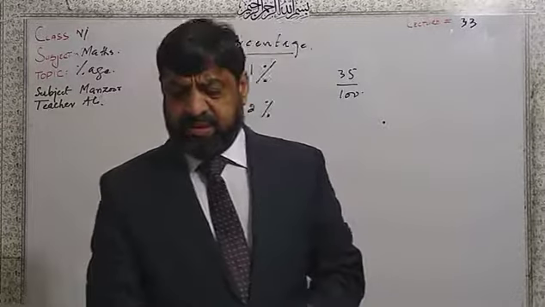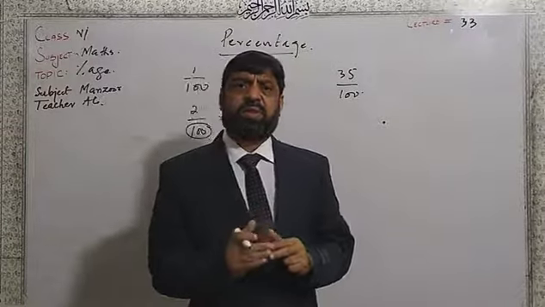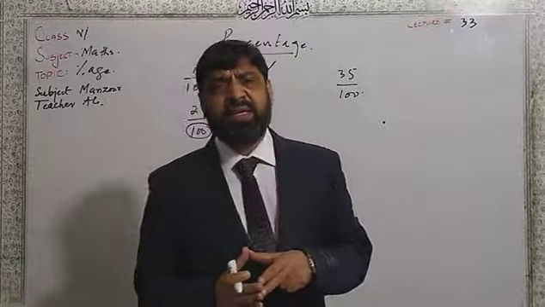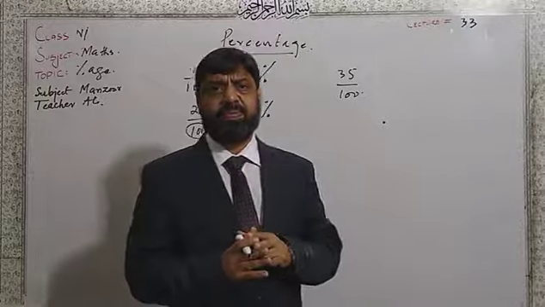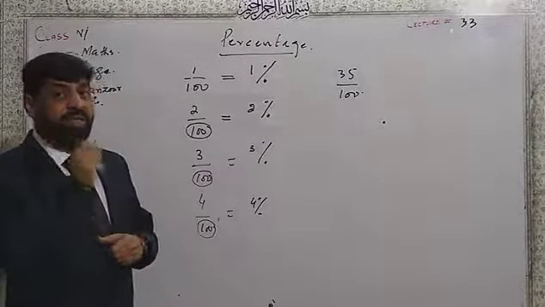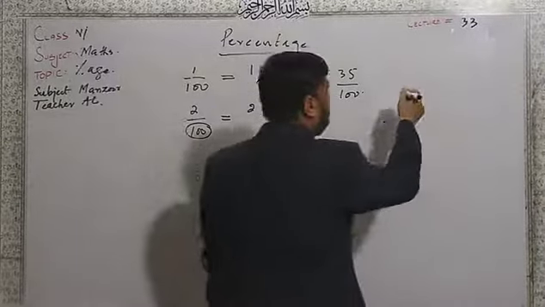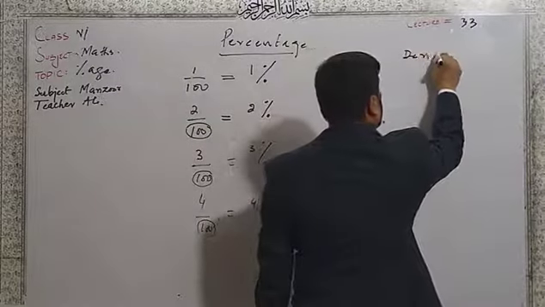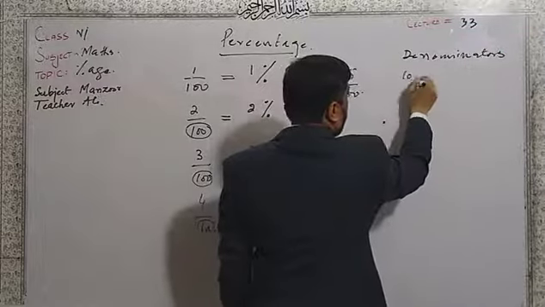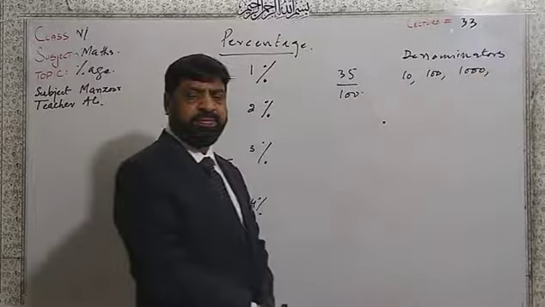Dear students, in this exercise we are asked only to change the percentage into fraction and decimal. In fraction and decimal. Dear students, one thing that I would like to say here. If we have denominators like 10, like 100, like 1,000 and so on.